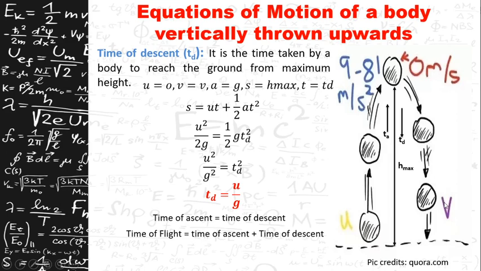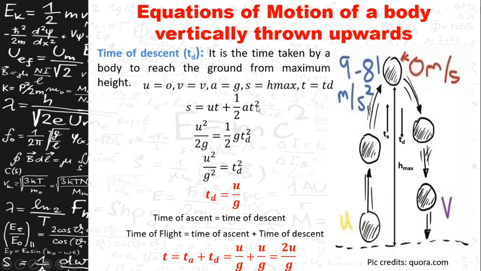Here we know that time of ascent is u by g and time of descent is u by g. So the time of flight T is 2u by g. So these are the equations of motion of a body which is vertically thrown upwards.